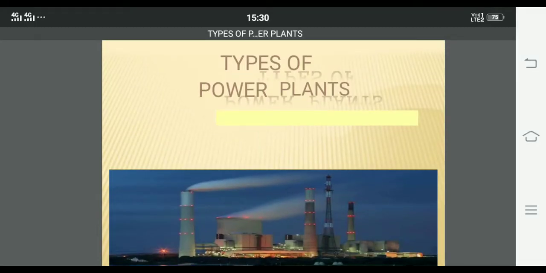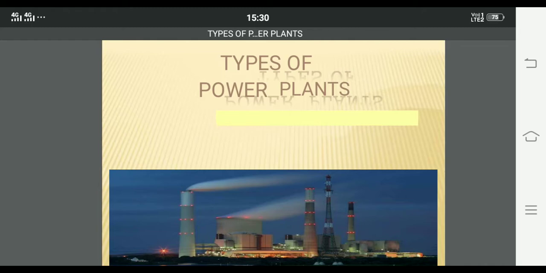Hello friends, in this video we are going to discuss types of power plants. A power plant, as the name indicates, is used to generate power. So in this presentation we are going to discuss different types of plants which are used to generate power depending upon the fuel.